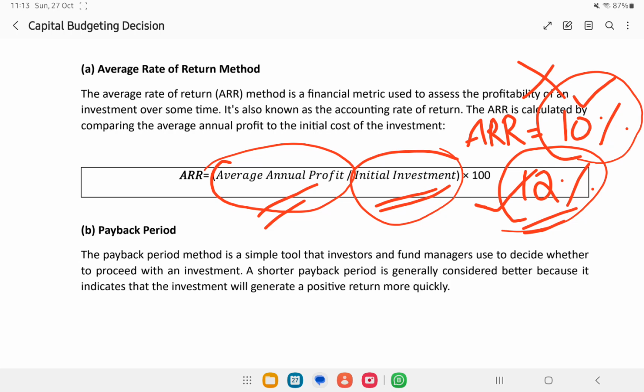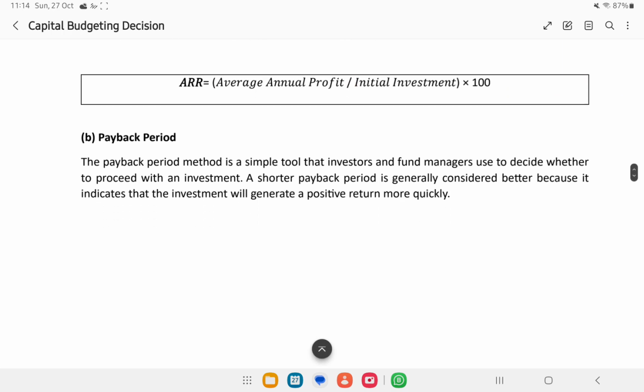So does that mean I should take that investment option? No, I will not consider that investment option. I will keep checking the average rate of return of other options till I get something equal to or about 12 percent. This is how a decision is made in the ARR method.